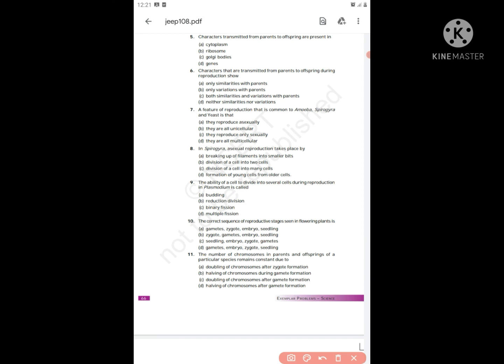So what is the option? Doubling of chromosomes after zygote formation? No. Halving of chromosomes during zygote formation? True. Okay, we have halving in B and D. Halving of chromosomes after and before formation of gamete. So formation of gamete, right?